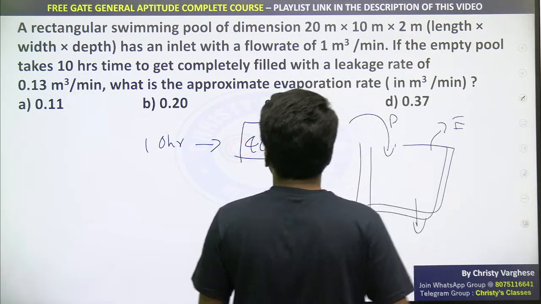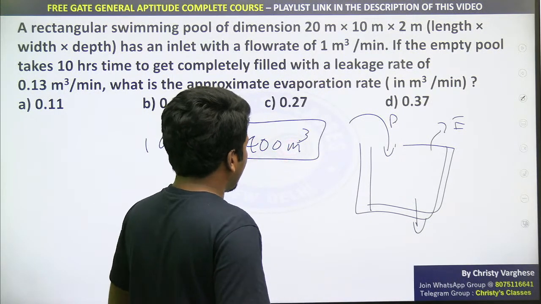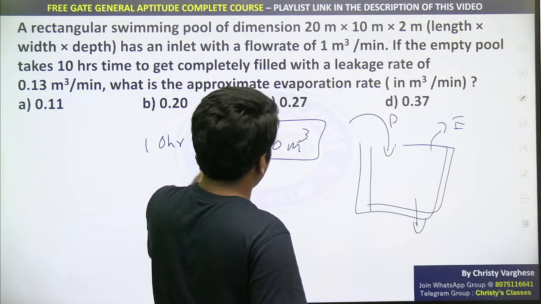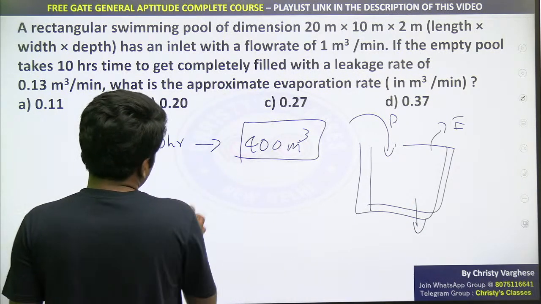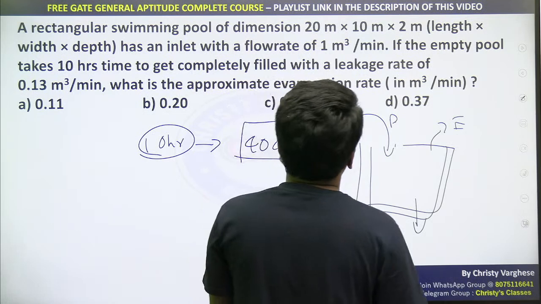These three together, total water filled will be 400 meter cube. That means this inlet pipe is trying to fill it and evaporation and leakage are emptying it. So in this 10 hours, how much water the inlet pipe will fill, that we can find now.